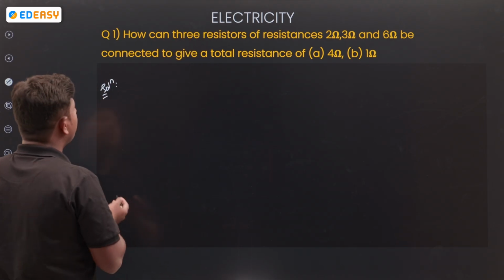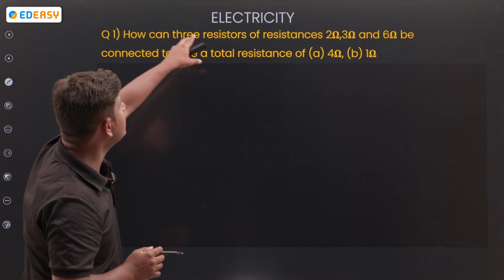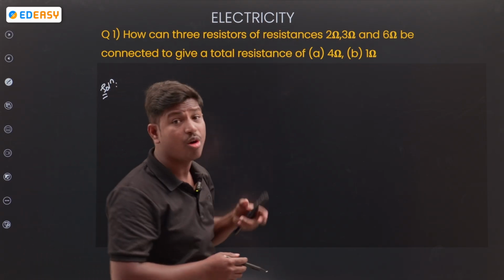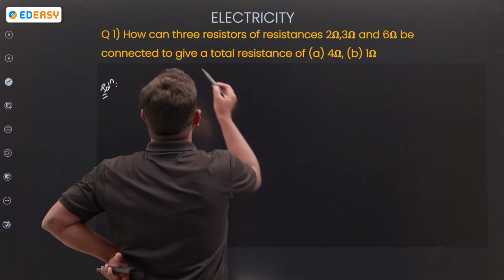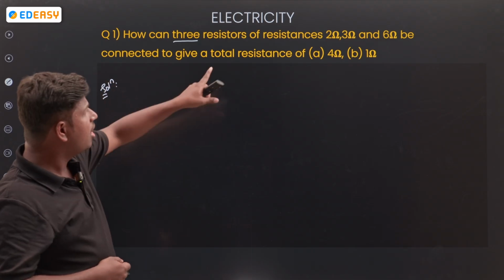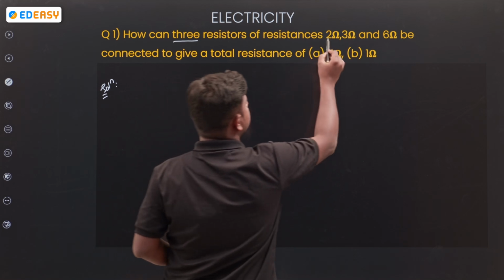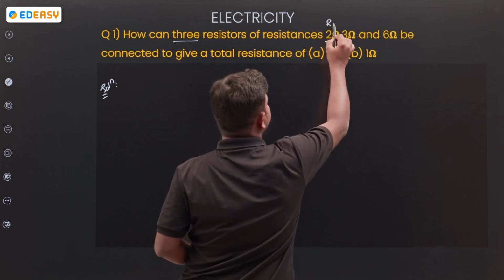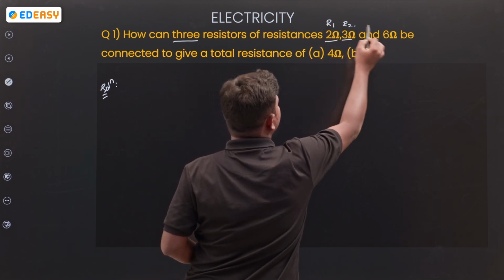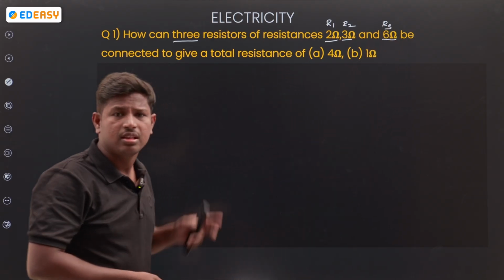First of all, read the question. How many resistors are there? Three resistors. Did they mention any names? No. So we take 2 ohms as R1, 3 ohms as R2, and 6 ohms as R3.